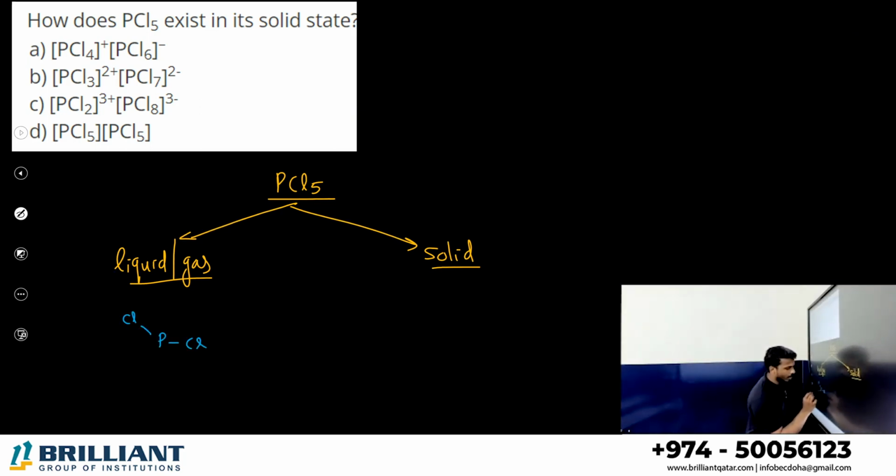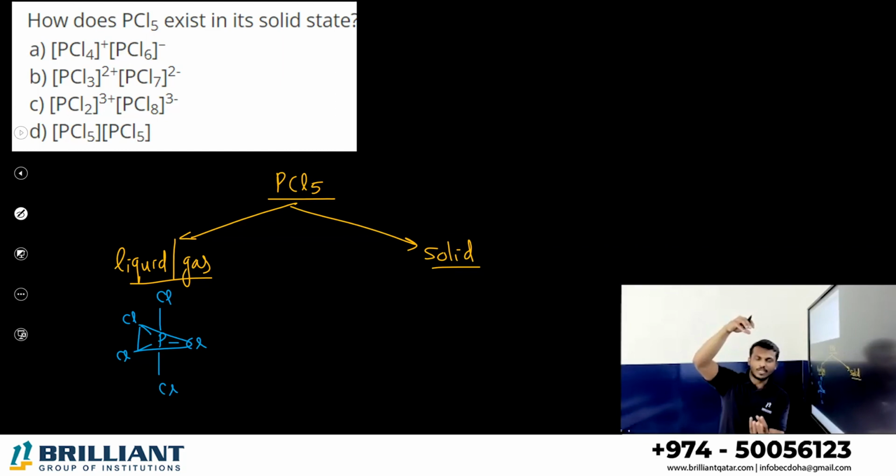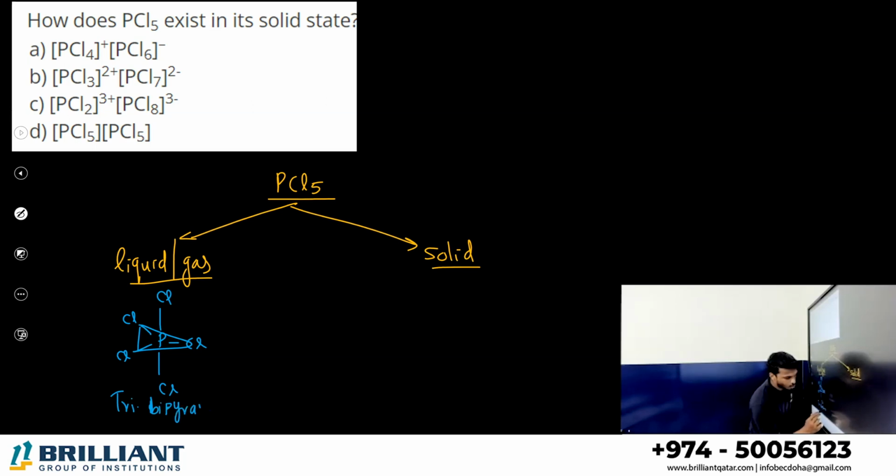Trigonal bipyramidal geometry. You know that these three are called equatorial bonds. The upper and lower ones are called axial bonds. Axial bonds are longer than equatorial bonds. That everything you know. In liquid and gaseous state, what is the structure here? Trigonal bipyramidal geometry.